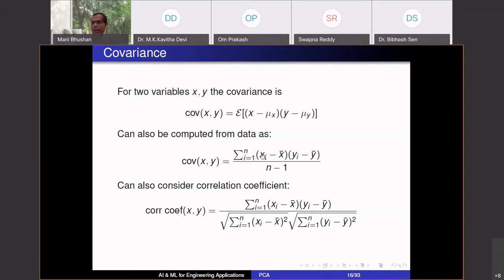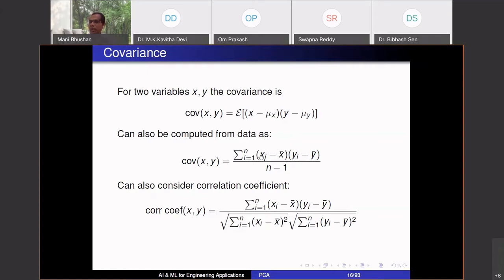Similarly, if my height is lower than average, my weight will also be lower than average. Both are negative, so the product is still positive. For variables like height and weight which tend to behave similarly, these products will more often than not be positive. So when I average across the n observations, the quantity turns out positive. I will say height and weight have positive covariance, or they are positively correlated.